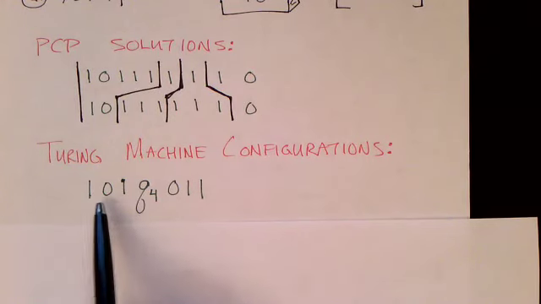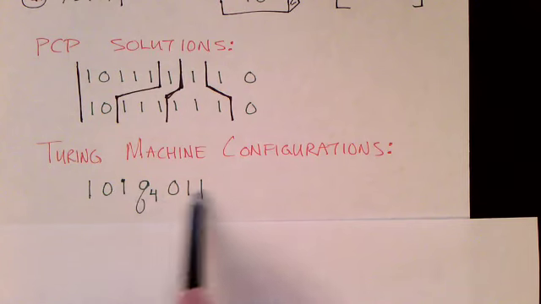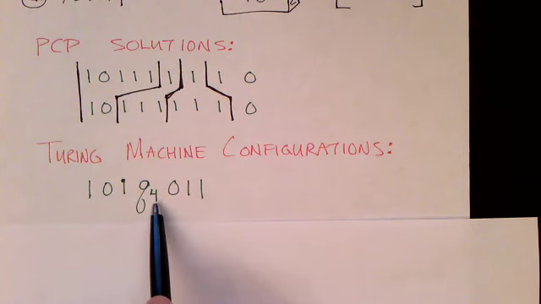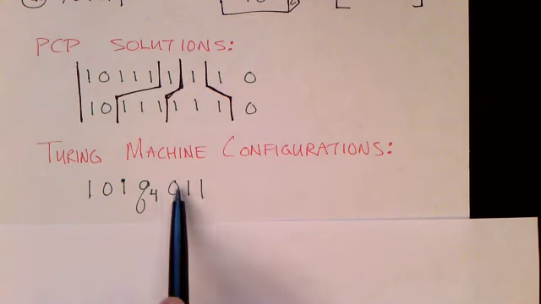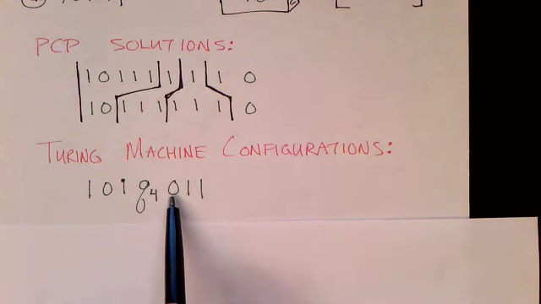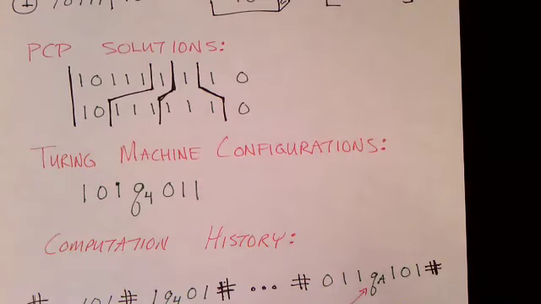Remember that a Turing machine configuration looks like tape symbols with a state embedded in it, and implicitly the assumption is that the head is positioned on the symbol directly to the right of the state. Now we're going to represent computation histories like this.